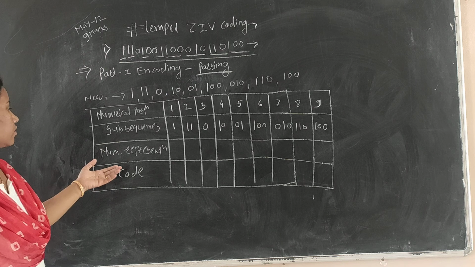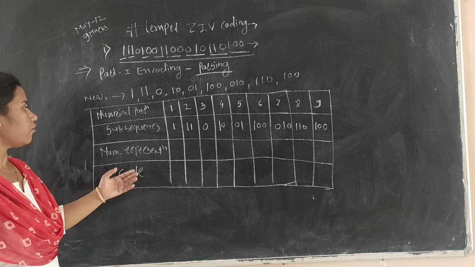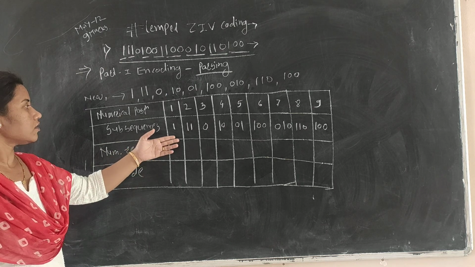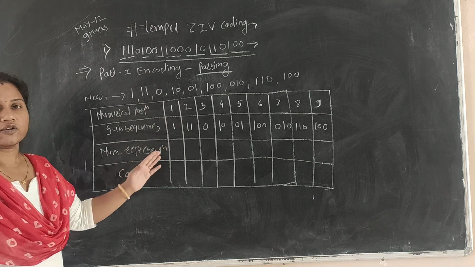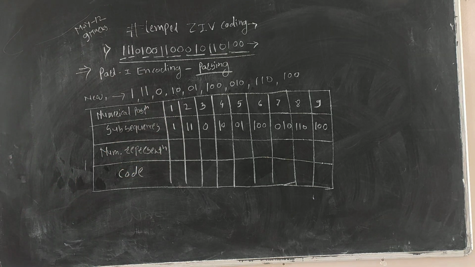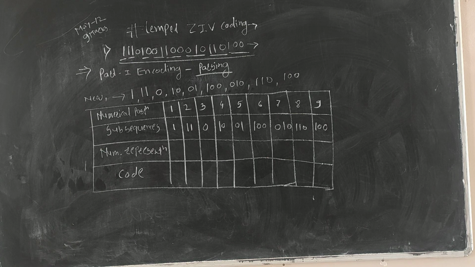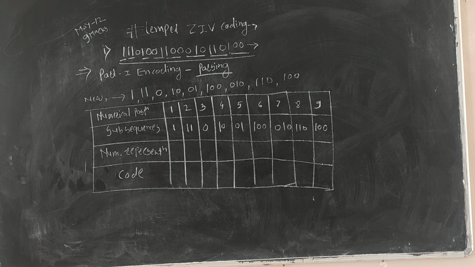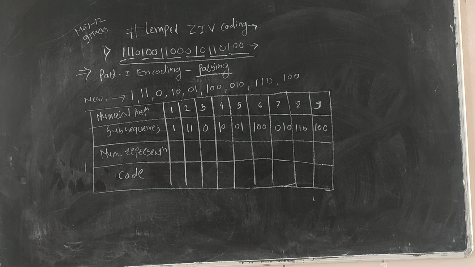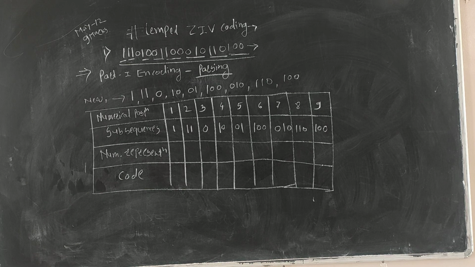Now the next is the numerical representation. Here for 1, it comes as it is. Then for 2, which is 1 1, the prefix 1 is at position 1.